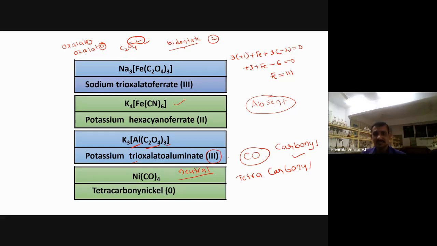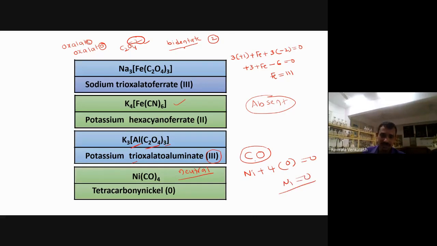Why is it 0? Let me explain very simply. CO is a neutral ligand, right? CO does not have any charge. CO3 minus 2 is a negative ligand. I have given all the neutral ligands in one slide so that it is easy for you. If I write nickel plus 4 into the charge of the ligand, the total charge is 0, so definitely nickel will be 0. When you have only neutral ligands, the charge will definitely be 0 only, right?